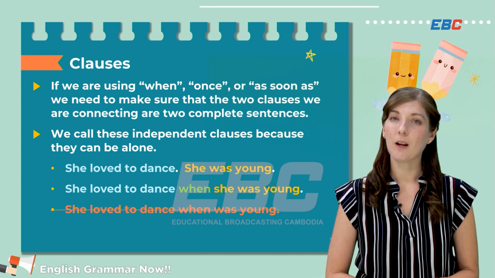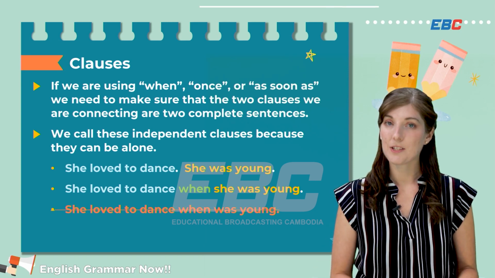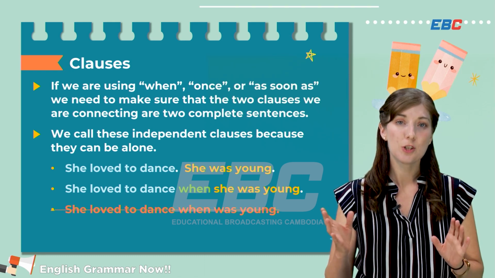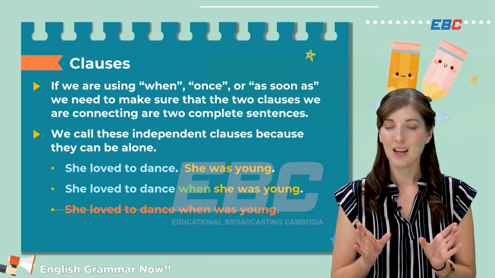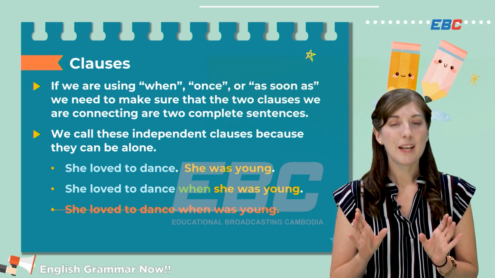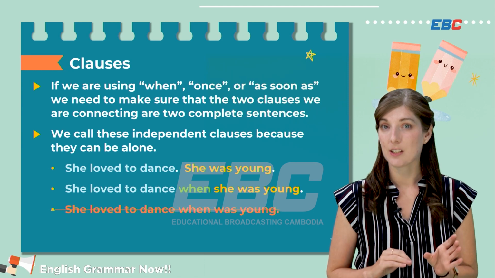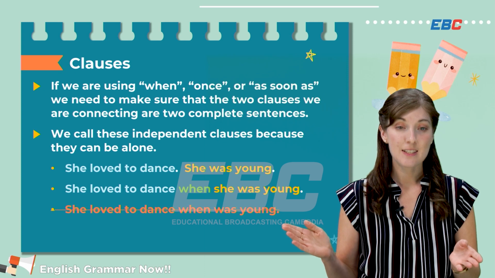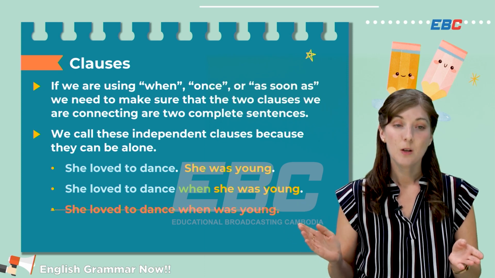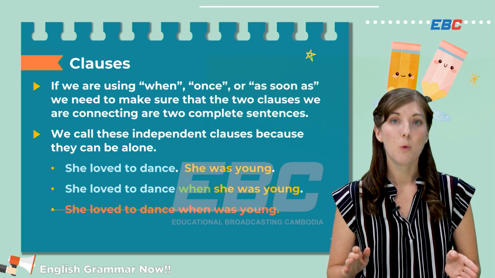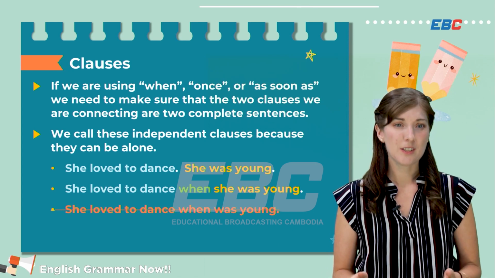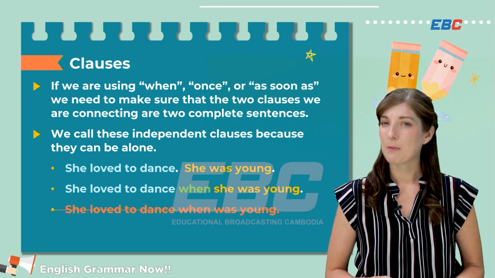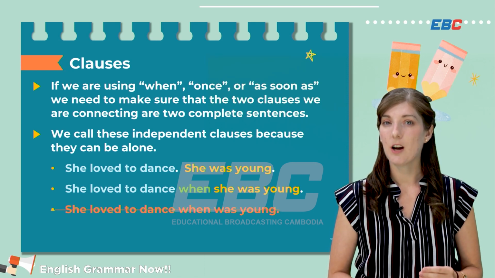If we are using when, once, or as soon as at the beginning of a clause, we have to make sure that we are joining two complete sentences together. Unlike conjunctions, we cannot take out the subject in the second clause. So if we want to join the sentences, she loved to dance and she was young, we could say she loved to dance when she was young. But we could not say she loved to dance when was young. That would be something we could do with a conjunction, but not with when.